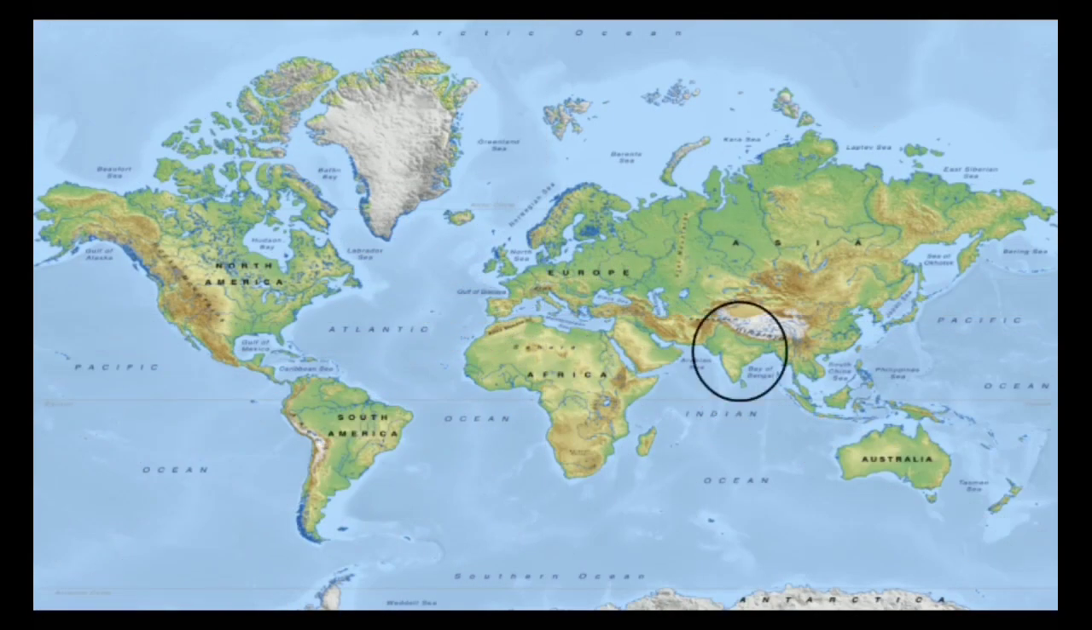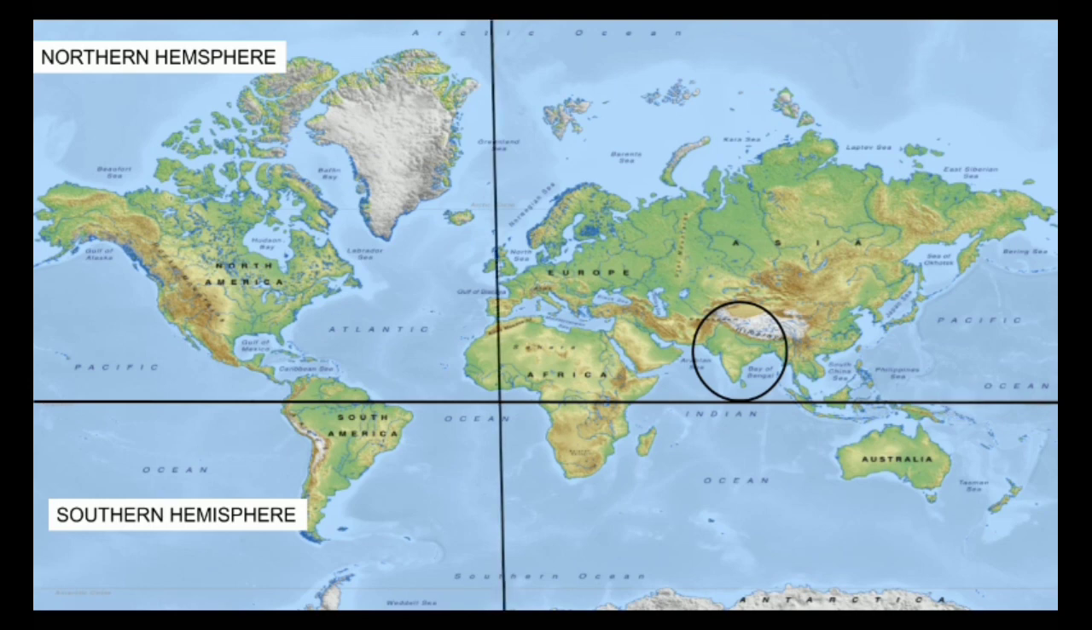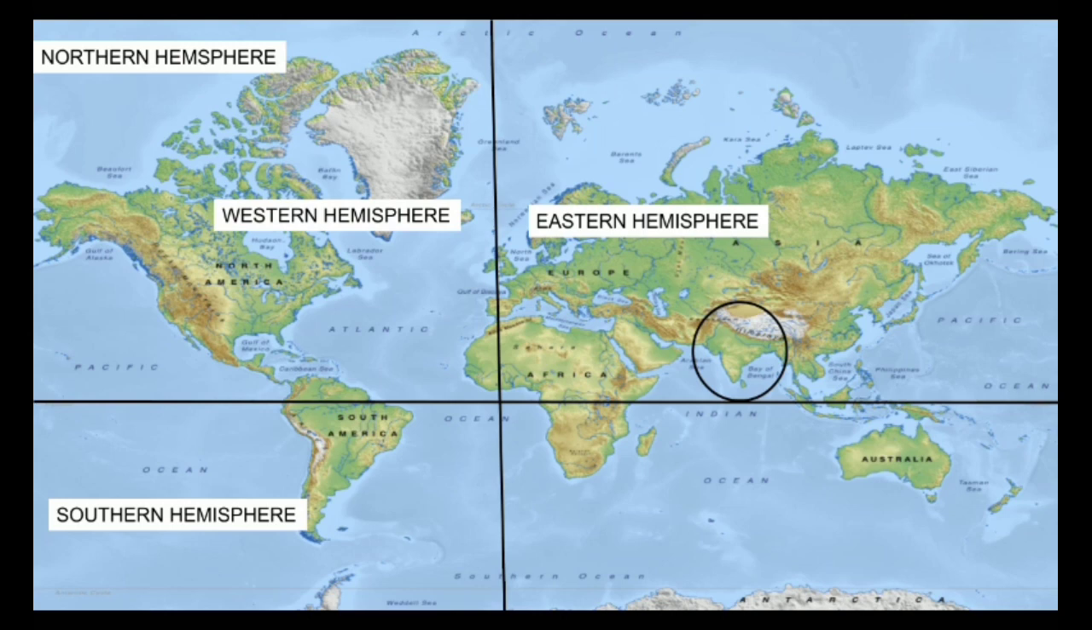This is our country India. This is the equator. The equator divides our earth into northern hemisphere and southern hemisphere. That means India is in the northern hemisphere. This is roughly the prime meridian, which passes through Greenwich in London. The prime meridian divides the earth into eastern hemisphere and western hemisphere. That means India is in the eastern hemisphere. Also, India is the 7th largest country in the world. It covers 2.4% of the world's geographical area.